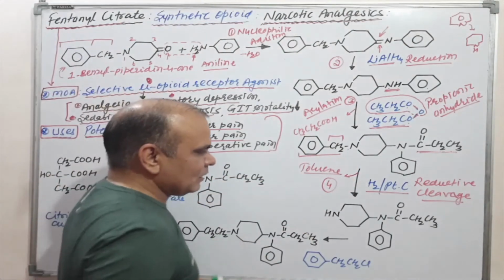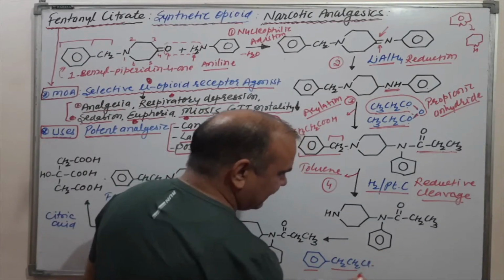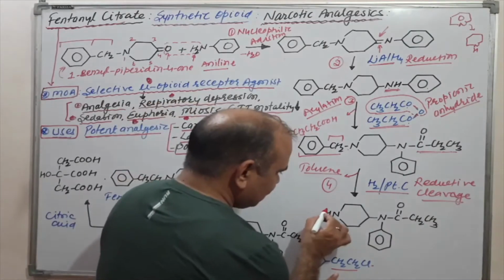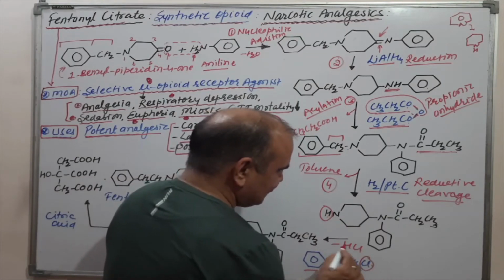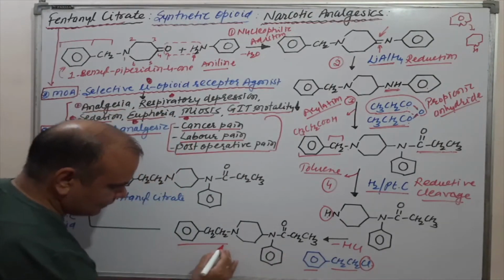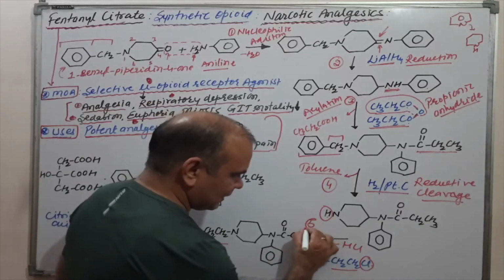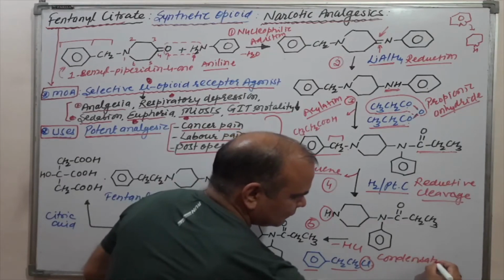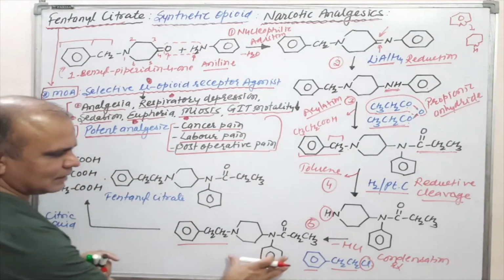In the next step, phenyl ethyl chloride is the reacting molecule with this one. Very simple, H and chlorine are removed as HCl, and this phenyl ethyl moiety is attached to this one. That is reaction number 5, simply a condensation reaction. Okay, condensation reaction. Now the next step, this is the fentanyl molecule.